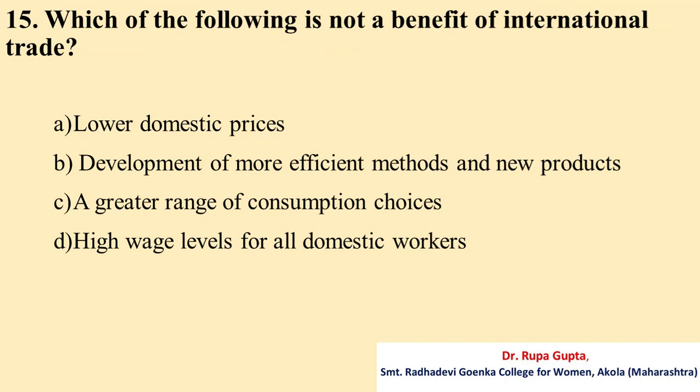Question number 15. Which of the following is not a benefit of international trade? Option A. Lower domestic prices. B. Development of more efficient methods and new products. C. A greater range of consumption choices. D. High wage levels for all domestic workers. And the answer is D, and that is high wage levels for all domestic workers.